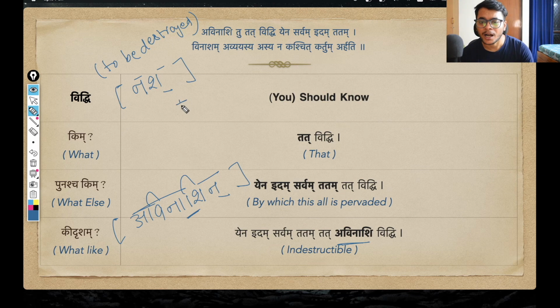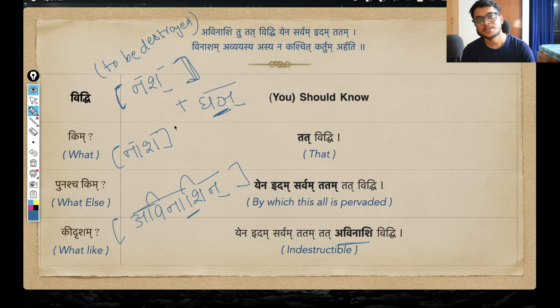And this dhatu, first of all, is modified using ghai pratyay. We have seen this pratyay. To bring out the bhava, the happening of this verb root, you use this pratyay. So nash dhatu, when modified using ghai pratyay, the pratipadika that you get is nasha. And nasha is a very common Hindi word also that simply means destruction. Okay, nash dhatu means to be destroyed, and the bhava of that thing is nasha, that means destruction.